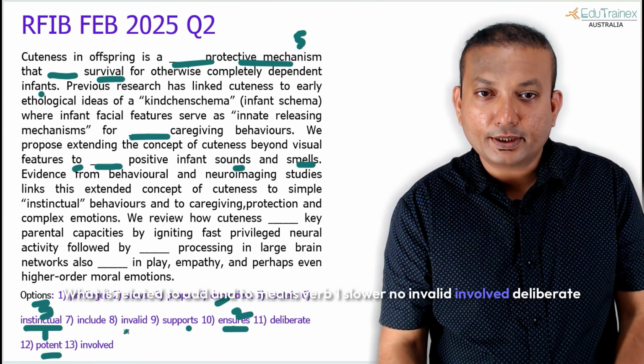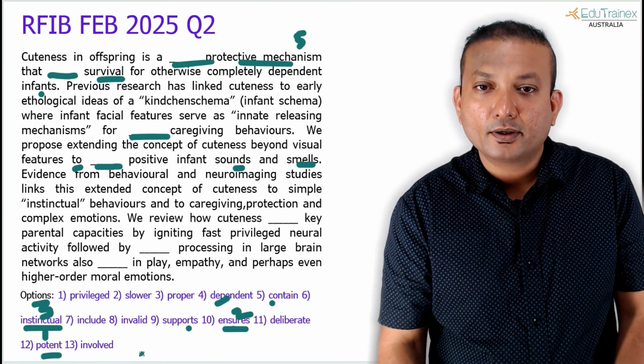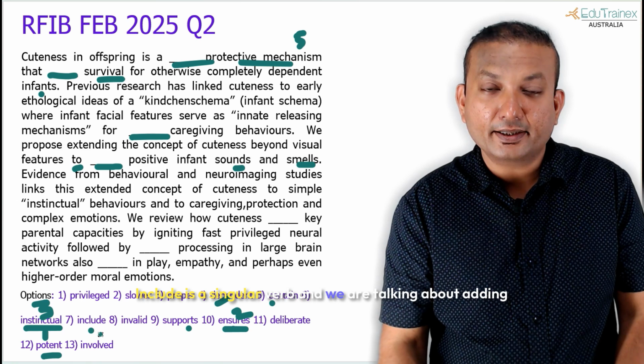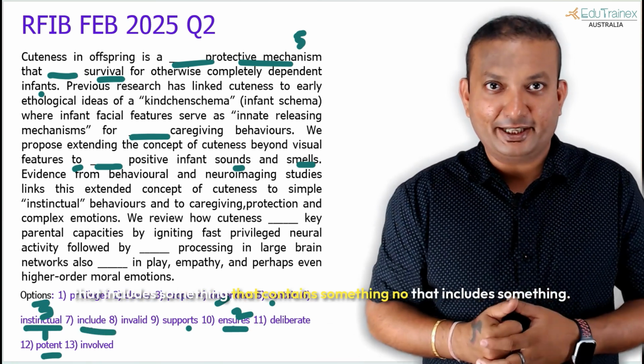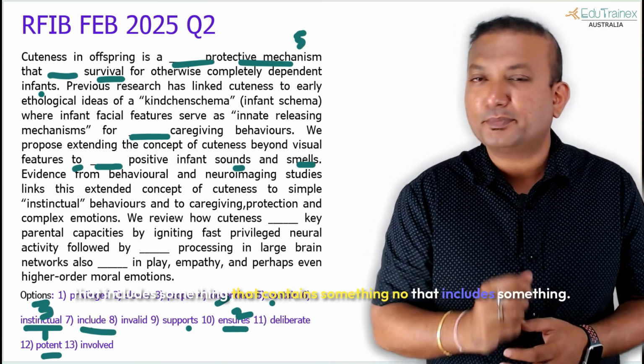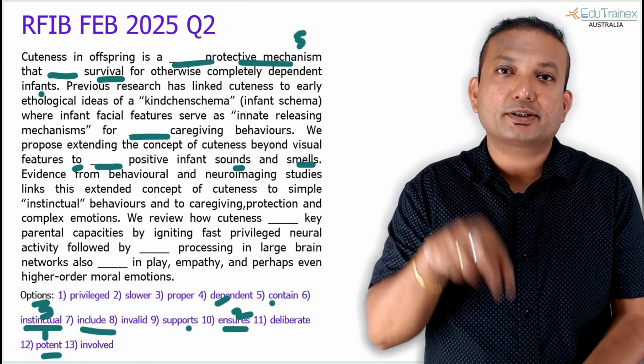Slower, no. Invalid, involved, deliberate. Contain is a singular verb. Include is a singular verb. And we are talking about adding, that includes something. That contains something, no, that includes something. Okay, contain means like in a box, it contains it.